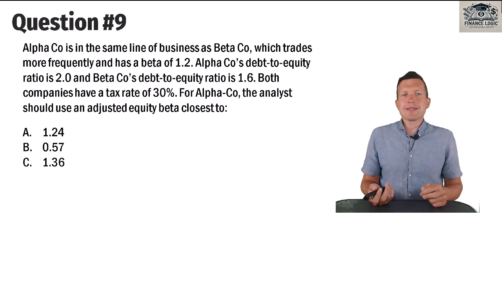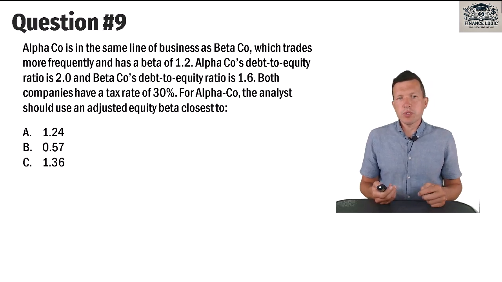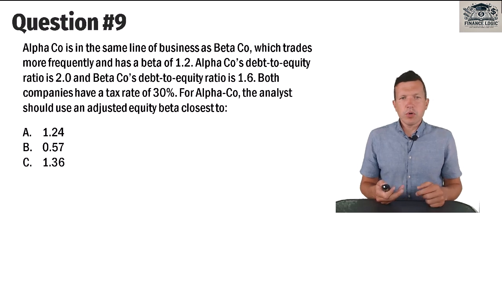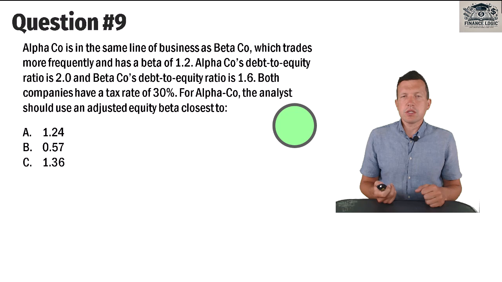Question number 9. Alpha Co is the same line of business as Beta Co, which trades more frequently and has beta of 1.2. Alpha Co's debt to equity ratio is 2.0 and Beta Co's debt to equity ratio is 1.6. Both companies have a tax rate of 30%. For Alpha Co, the analyst should use an adjusted equity beta closest to. Of course, 15 seconds is not enough. Stop me if you need.